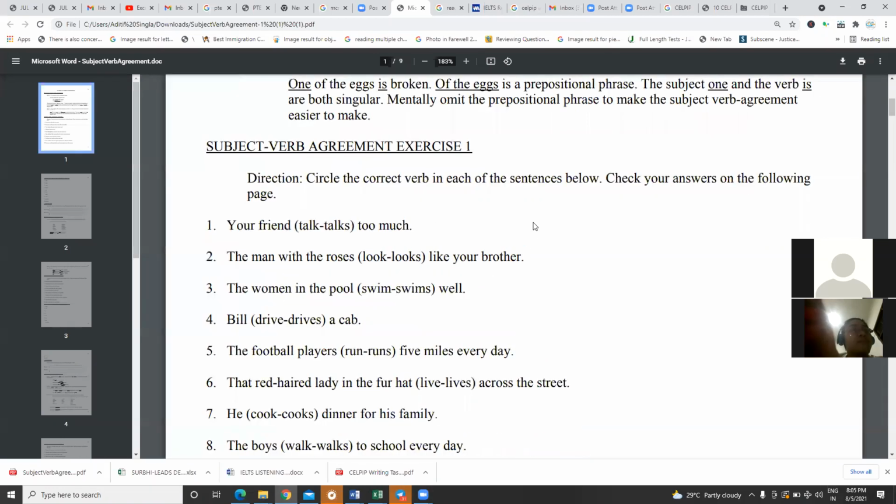Now you have to solve questions number 1, 2, and 3 and post your answers in the comment section quickly. Your friend dash too much. Friend is singular, so the verb is going to be singular. So what is going to be the answer? Talks.